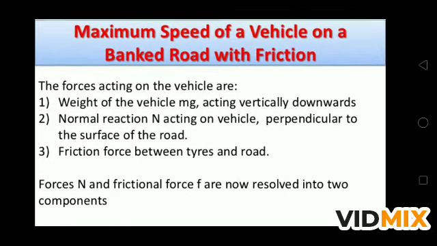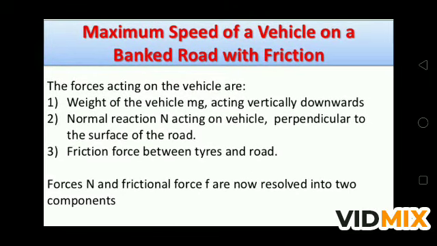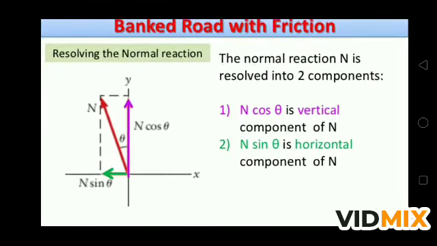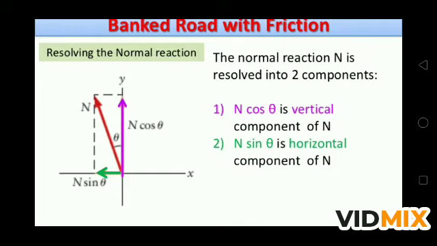Now, for the maximum speed of a vehicle on a banked road with friction, there are three forces acting on the vehicle, as we have seen in the figure: the weight of the vehicle mg, which is vertically downward; the normal reaction acting perpendicular to the surface of the road; and the friction force between tire and road. Now the force N and the frictional force f are resolved into two components. If you resolve N, it will be N cos theta and N sin theta. N cos theta is vertically upward, the vertical component of N, and N sin theta is the horizontal component of N.